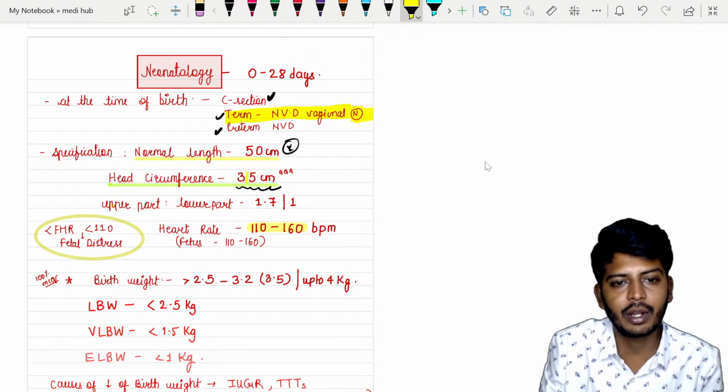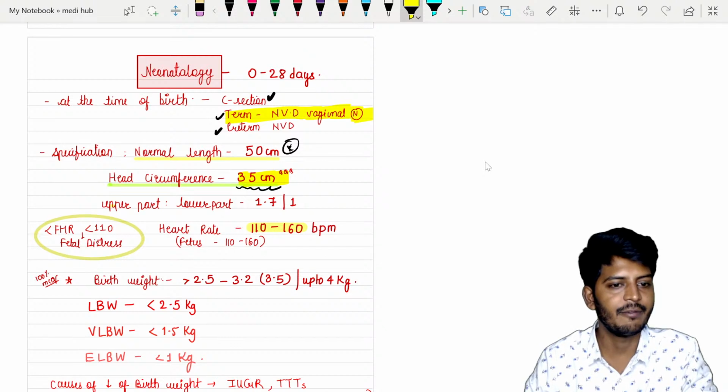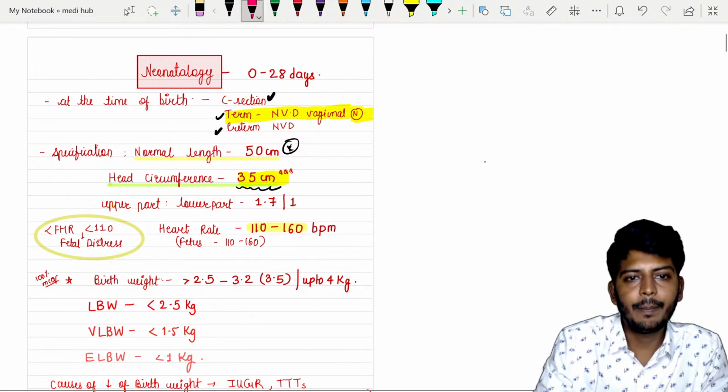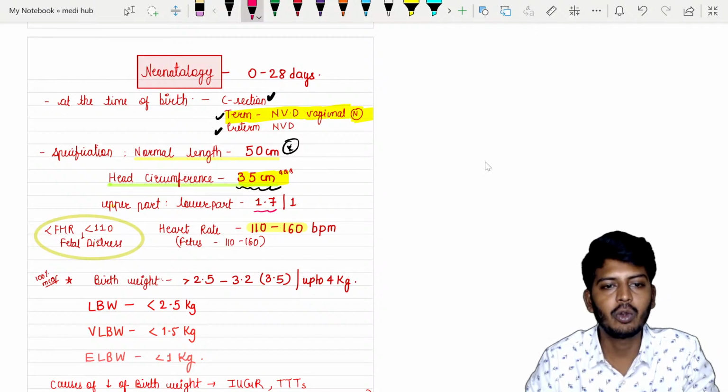This is very, very important. Why is it very important? If a large head is there, normal vaginal delivery is difficult. The ratio of the upper part of the body to the lower part is 1 to 1.7.